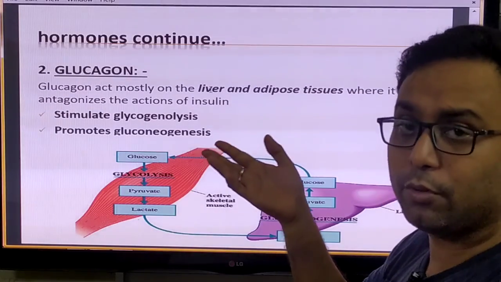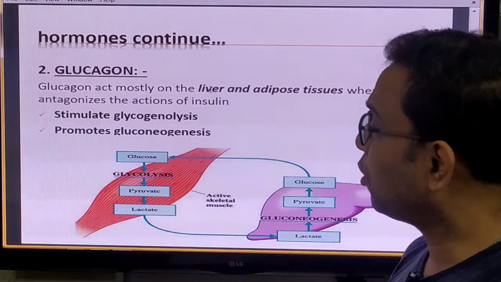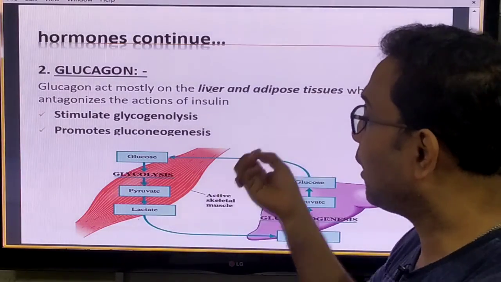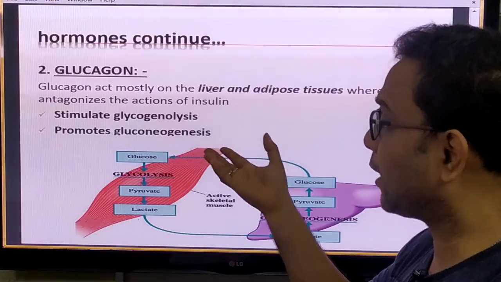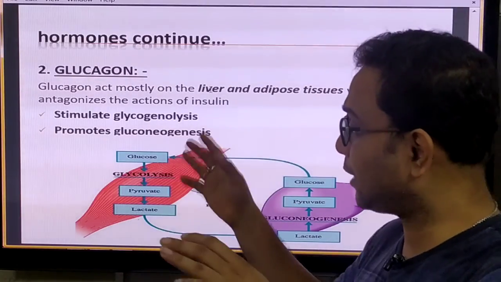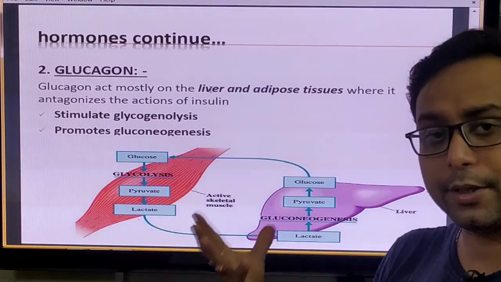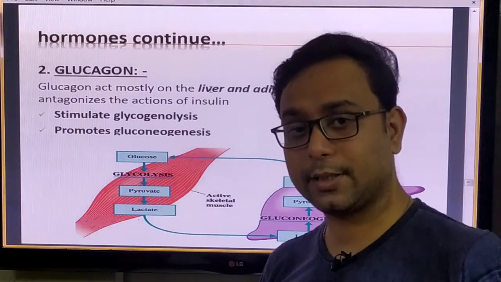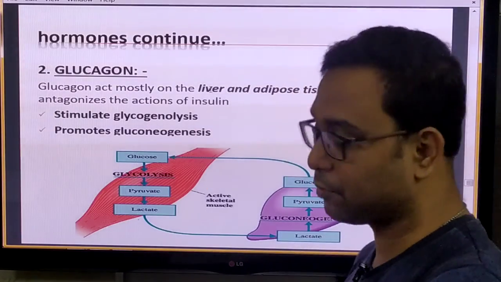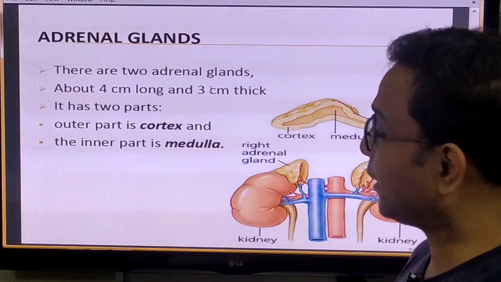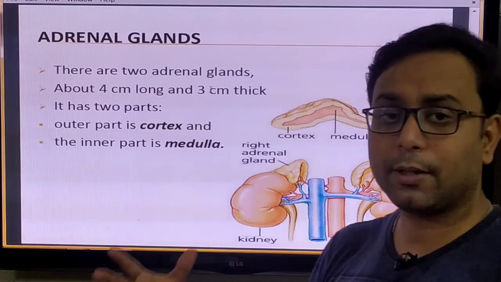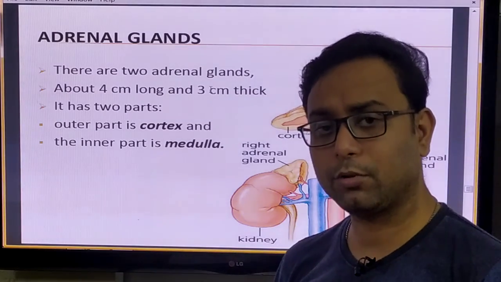Another hormone that is secreted is glucagon, which controls the glycogenolysis and gluconeogenesis process. That means glycogen formation also happens in your body, in your liver cells, which is helped by these hormones. Somatostatin is another hormone there.